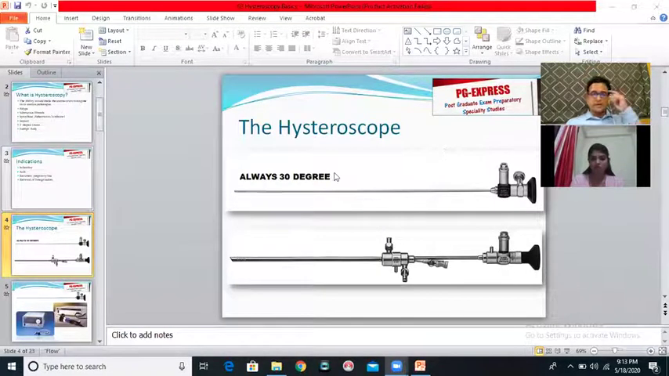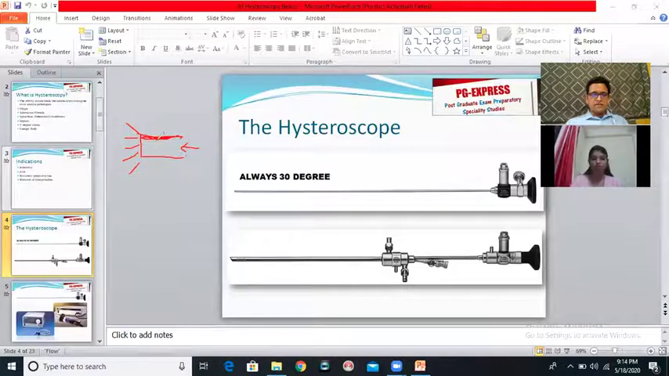The second concept that you need to remember, a hysteroscope always has 30-degree vision, always 30-degree vision. What does it mean when we say 30-degree vision? Let's say that we have a telescope which is like this. That means the telescope is like a straight rod and the front is a straight cut. When the light rays come out of this telescope, they will come out like this. So you will be able to see exactly what is in front of your eyes.